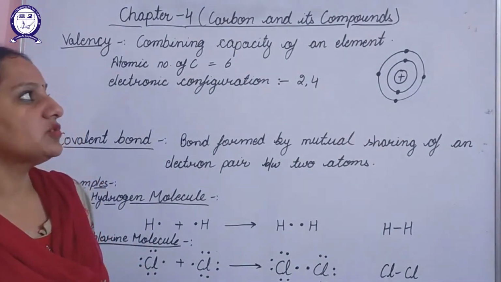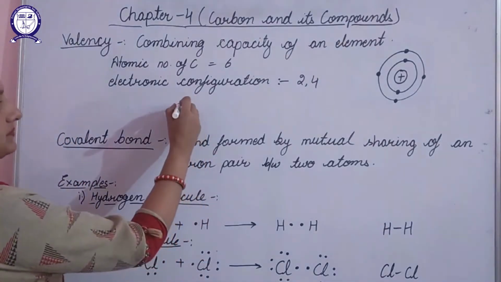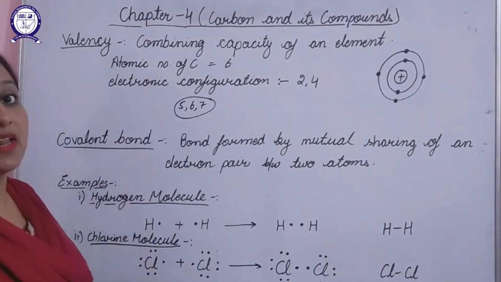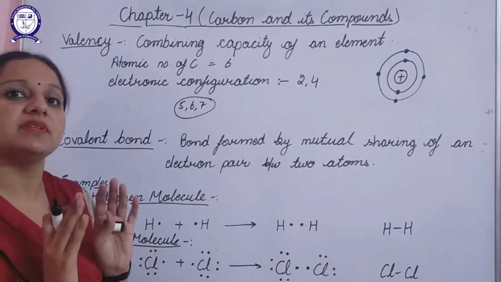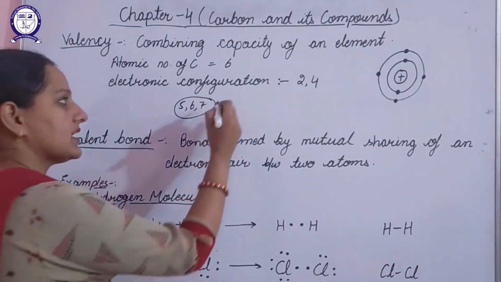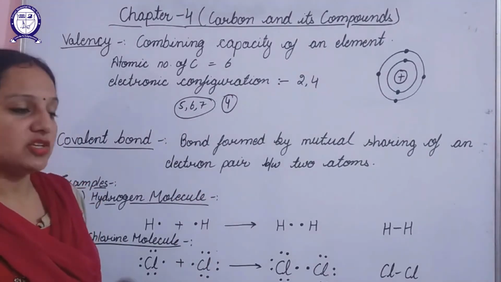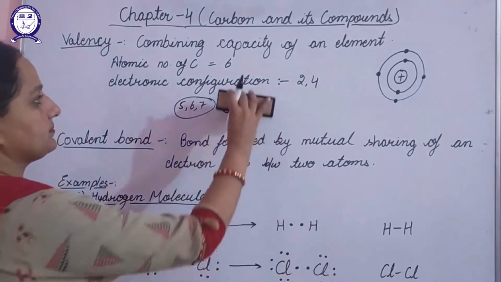Most of the non-metals have either 5, 6 or 7 electrons in their last shell. But carbon is an exception in that case. Carbon is still a non-metal, but it has 4 valence electrons in its last shell. So we will discuss carbon in detail in this chapter.